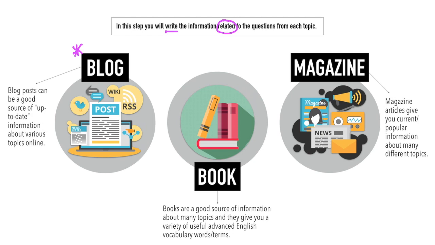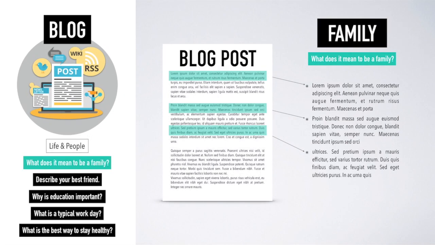Now, books, on the other hand, are a good source of information about many topics, and they give you a variety of useful advanced English vocabulary, words, and terms. And magazines are actually useful because the magazine articles give you current and or popular information about many different topics. So let's look at this a little closer. So again, you're deciding which you want to use for which category. So again, which type of article style you want to use for which category.